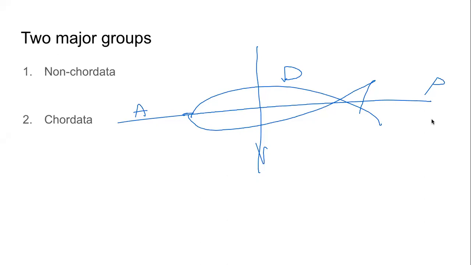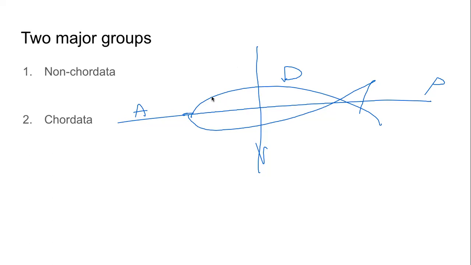So the characteristics of non-chordates is, of course, where the body is not supported by a rod-like notochord. Pharyngeal gills are absent. Gills, through which fish breathe, through which they respire, are absent. Nerve cord, which is spinal cord, if present, is on the ventral side, meaning towards the stomach. It is solid and paired. Not one, but two solid cords.